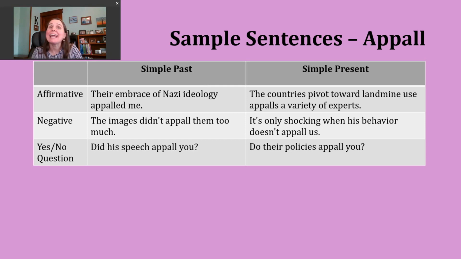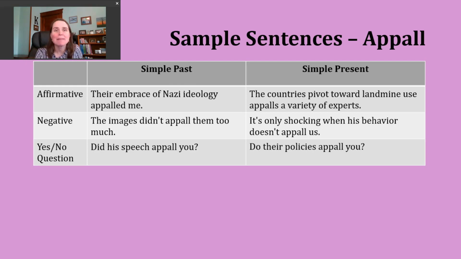Now let's talk about making a negative simple past tense sentence. To do this, again, we start with a subject. We'll use did, not, and then the base verb. So notice we're not going to use the ed form of the verb here. An example of this might be, the images didn't appall them too much. So here, maybe there was a thought that some photos or other things would cause, right, this sort of terrible dismay and horror, but for whatever reason, it did not create that kind of reaction.